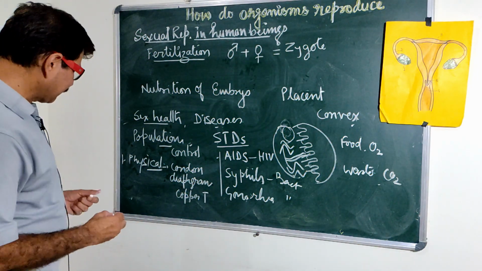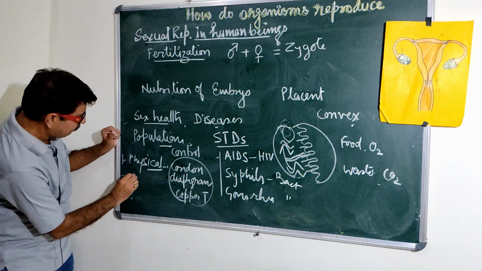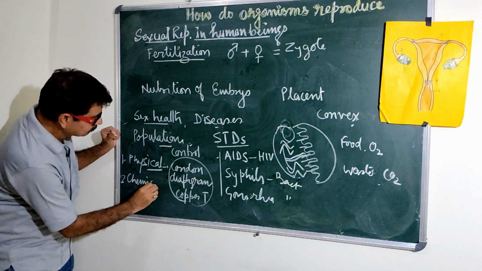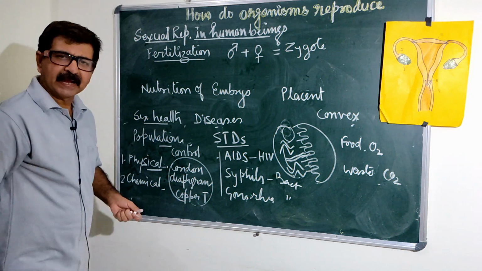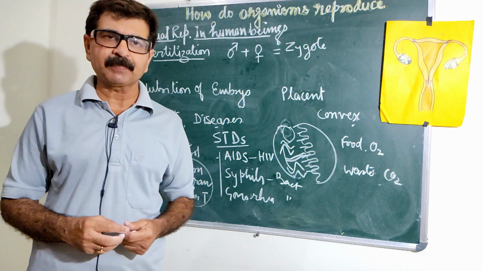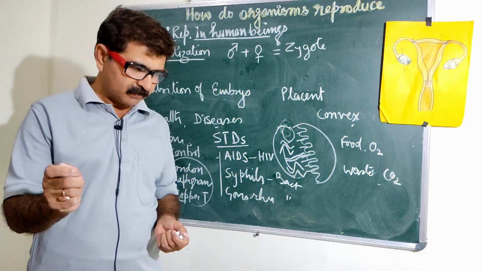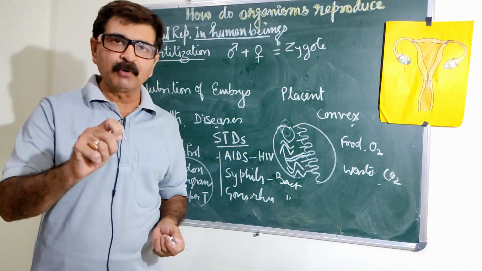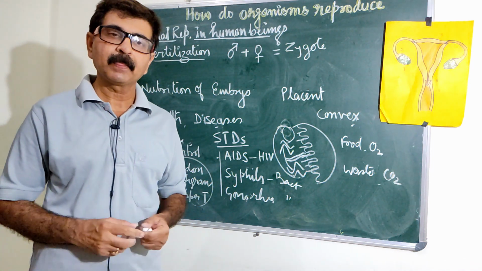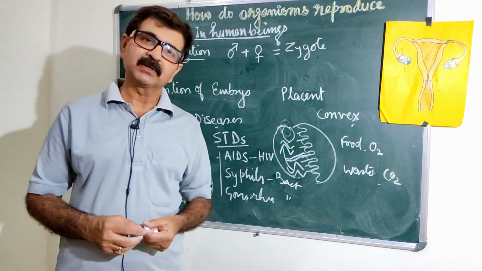Then after the physical method there is the chemical method. In this way, several pills and contraceptives are there. Those disturb the hormonal system, and by this we can control birth.